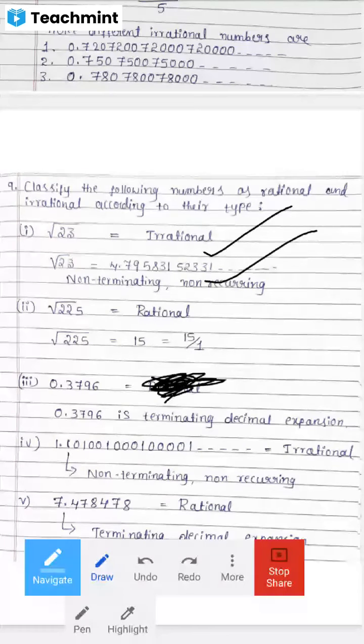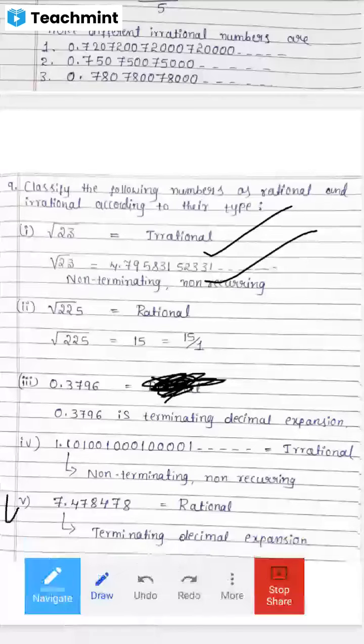Good. A terminating decimal expansion is under the rational number category. So 0.3796 is a terminating decimal expansion. That's why it is a rational number. Very good, Sumeda. Next, question number 4. Actually, I have exchanged the question numbers. In your textbook, this is the 5th question, but I have changed that number.